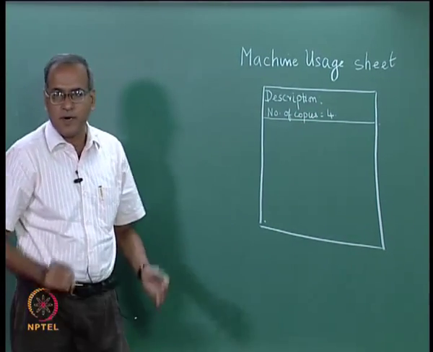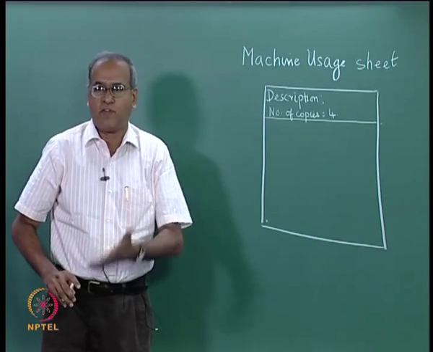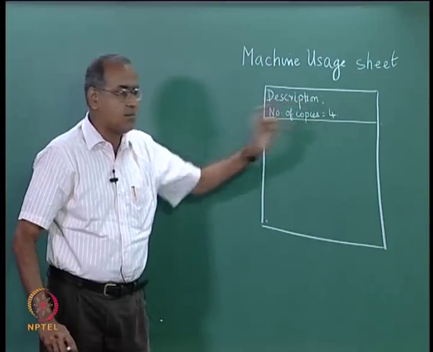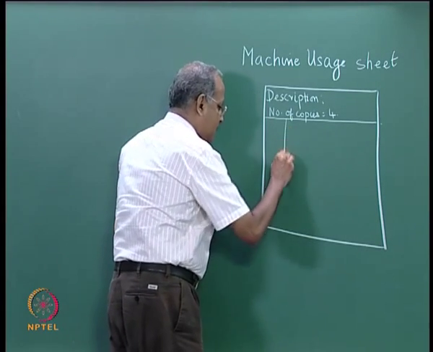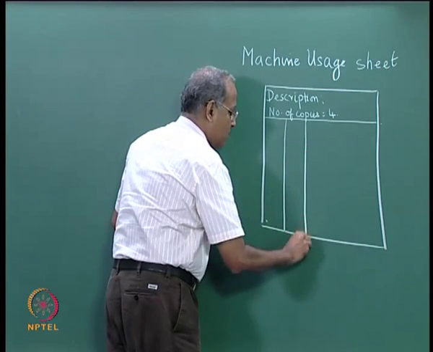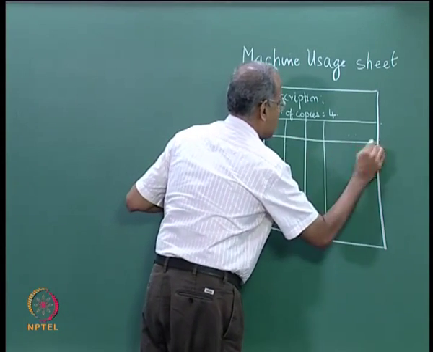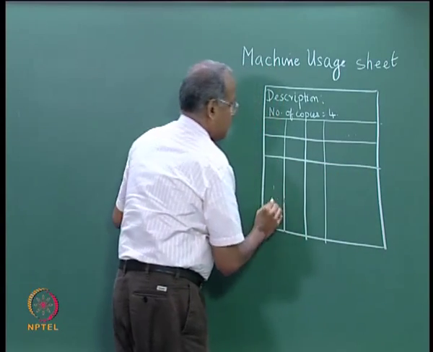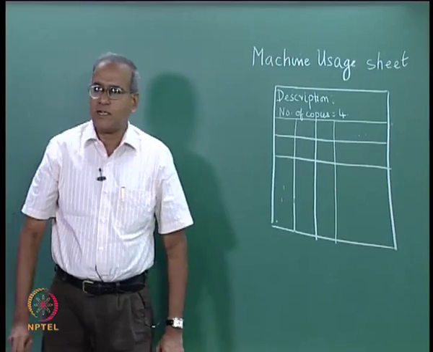For example, a particular type of machine, one could have 4 in number in that factory. So, that is written as number of copies of that machine. And then the machine usage sheet can be divided now into 10 rows and 10 columns. So, you can assume that there are 100 spaces, 10 rows and 10 columns.